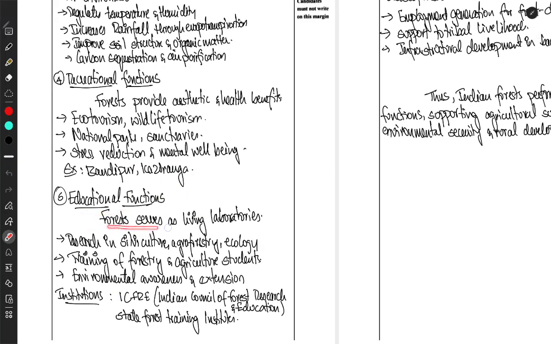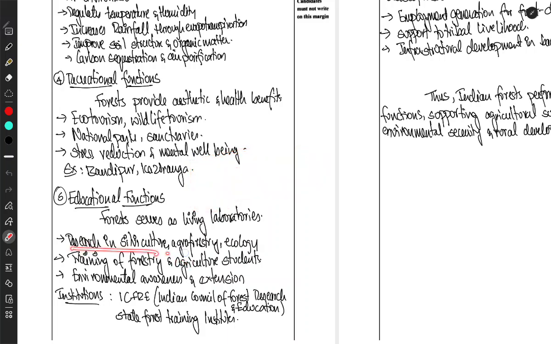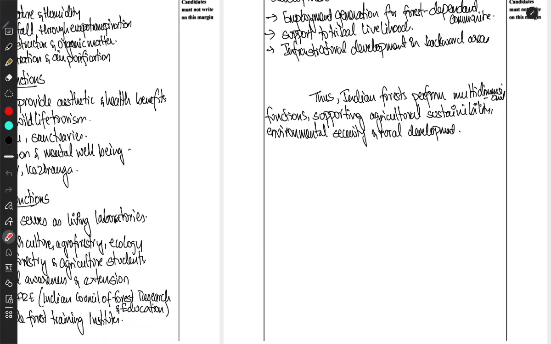Mention keywords like forests serve as living laboratories, and they help in research in silviculture, agroforestry and ecology, training of forestry and agriculture students, and environmental awareness. Always write the answer in such a way that it is multi-dimensional. Also mention one or two institutes, for example ICFRE, the Indian Council of Forestry Research and Education.